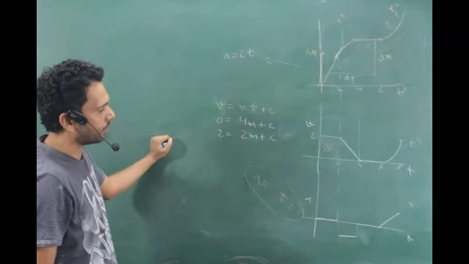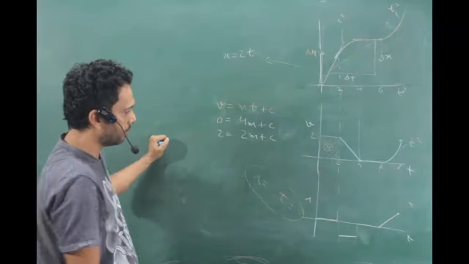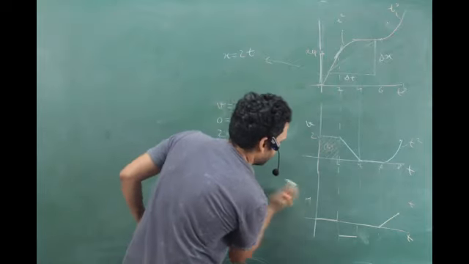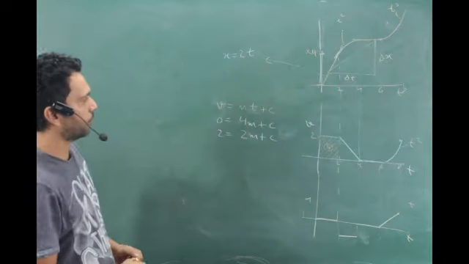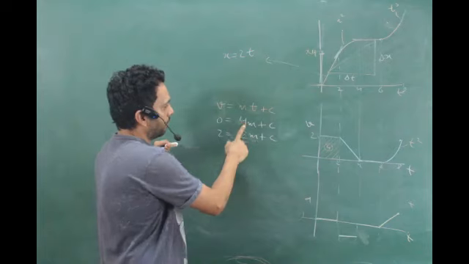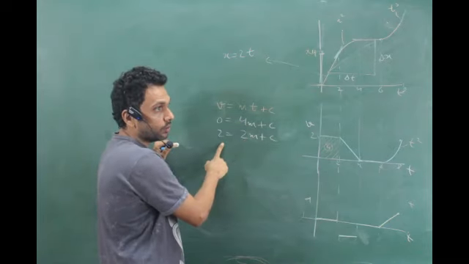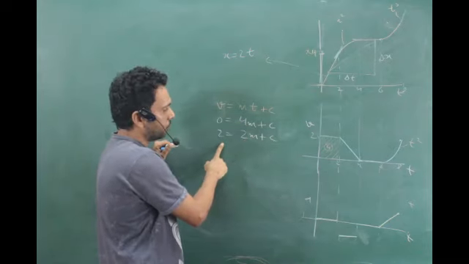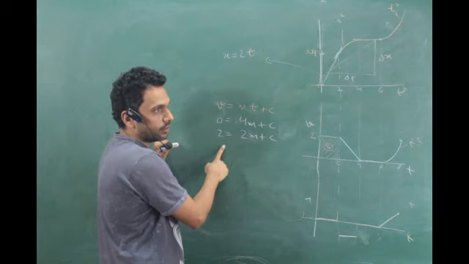Do I have an answer? Yes, I have an answer, right? What's the answer? Subtract off the 2, what do you get? 2m is equal to -2. So m is equal to -1, right?